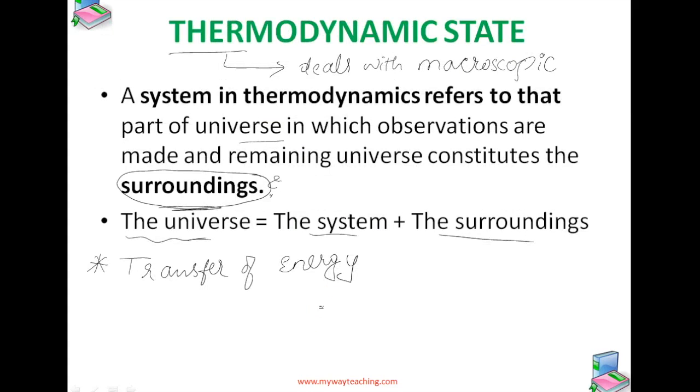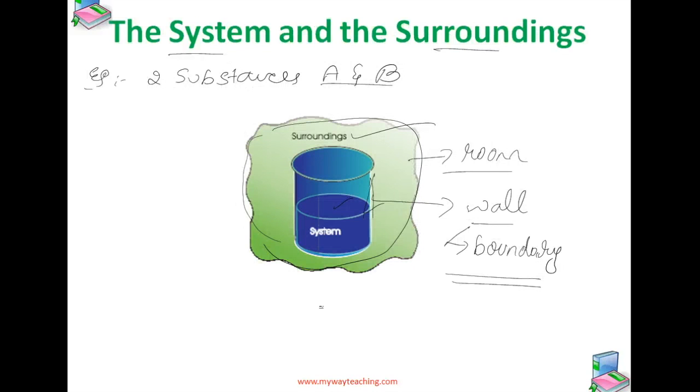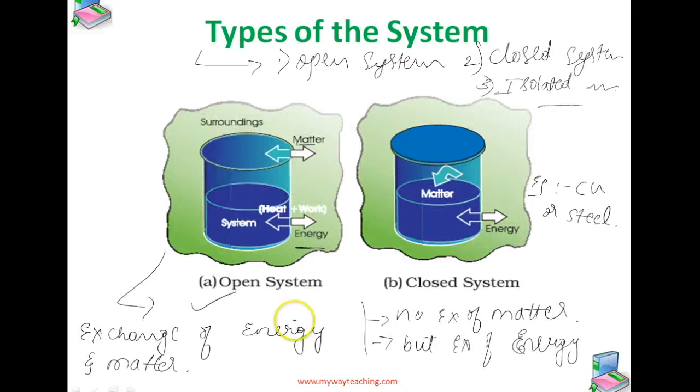So what I have discussed here, I will once again explain. You know what is meant by thermodynamic state, then what is universe, what is surrounding and what is boundary. In the system and surroundings, there are three types of system: open system, closed system, and isolated system.